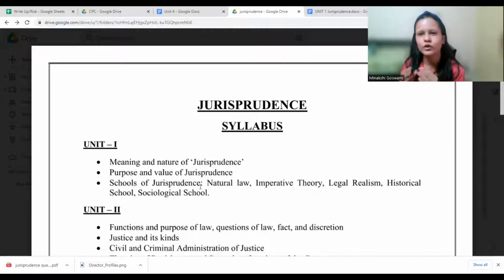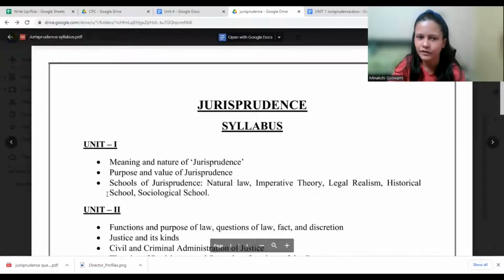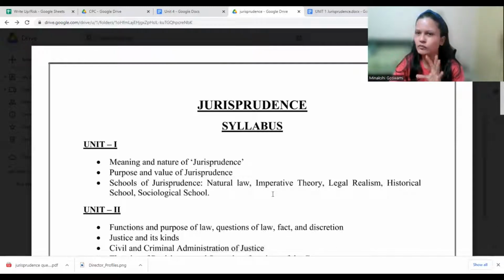Like that, there may be groups of people who believed on one kind of a theory. Those group of people believing on one kind of a theory, we call it as school of jurisprudence. Right, so we have different schools. Schools are nothing but a certain viewpoint, and it's not just one jurist, but there may be a group of jurists who believed on the same thing. Here and there slight differences might be there, but otherwise they agreed on the same thing.